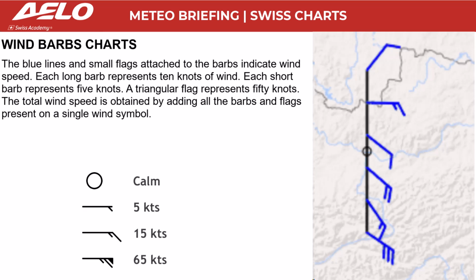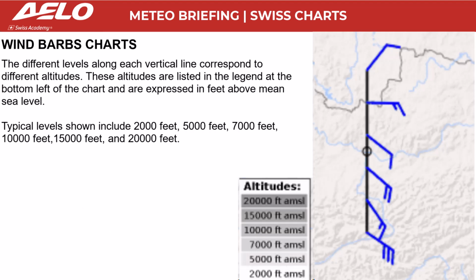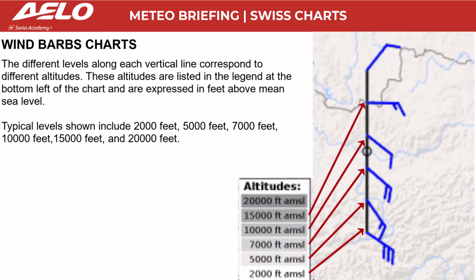Each long barb represents 10 knots of wind. Each short barb represents 5 knots. A triangular flag represents 50 knots. The total wind speed is obtained by adding all the barbs and flags present on a single wind symbol. The different levels along each vertical line correspond to different altitudes. These altitudes are listed in the legend at the bottom left of the chart and are expressed in feet above mean sea level. Typical levels shown include 2,000 feet, 5,000 feet, 7,000 feet, 10,000 feet, 15,000 feet, and 20,000 feet.